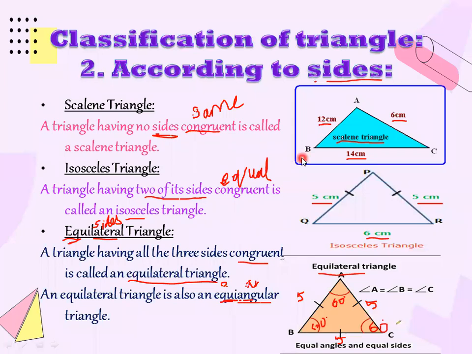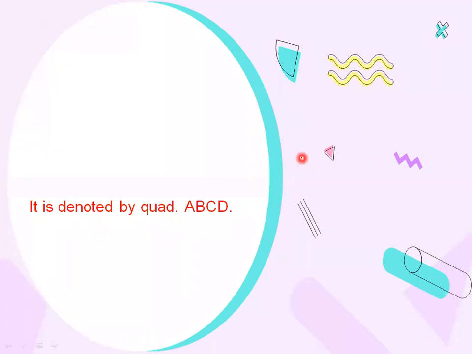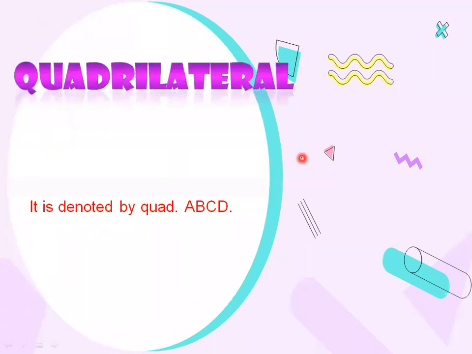Now move on to the next topic, and obviously that is a very new topic for all of you. What is that topic? Quadrilaterals. Quadrilateral means what? First of all, quad. Quad means four, and lateral means sides. So how many sides will be here? Four sides. Quad means four and lateral means sides.